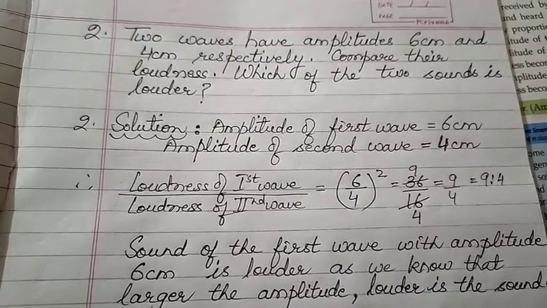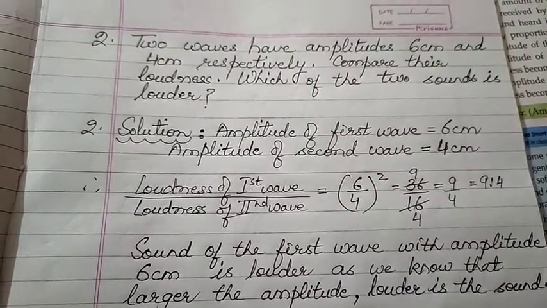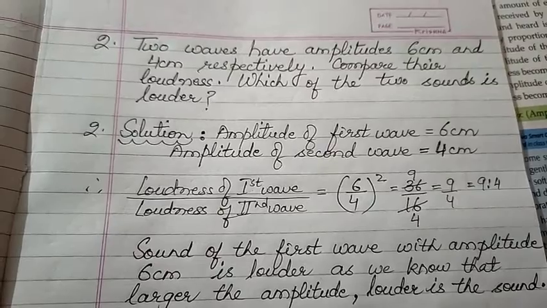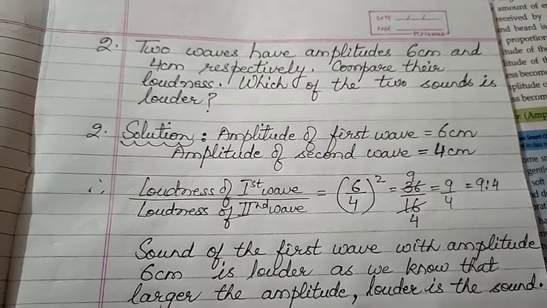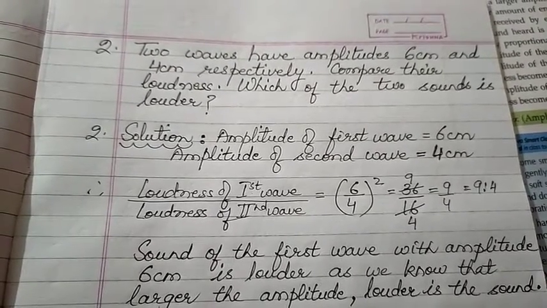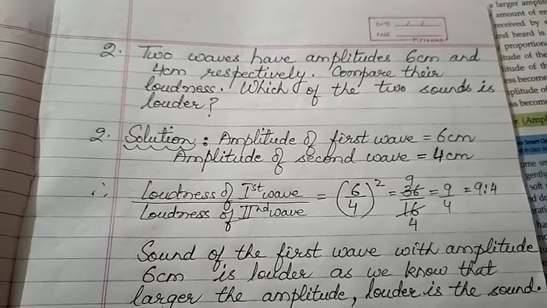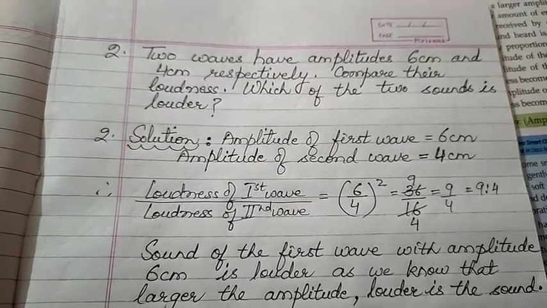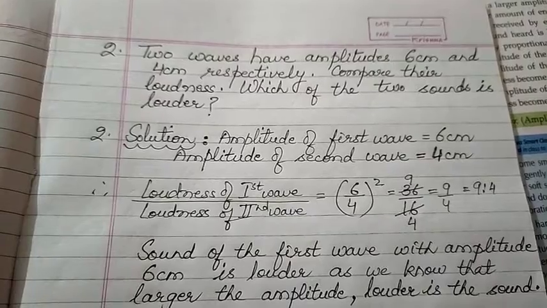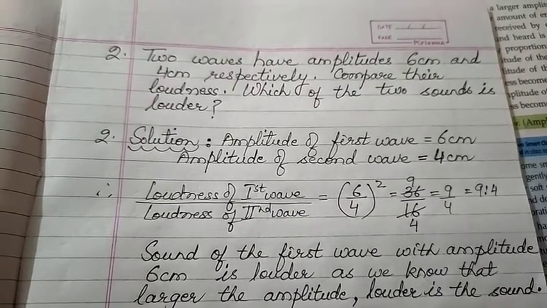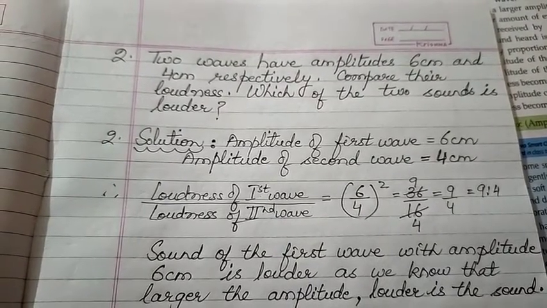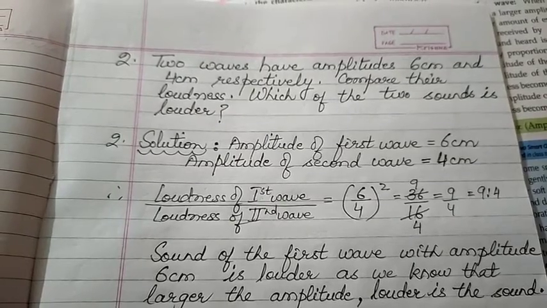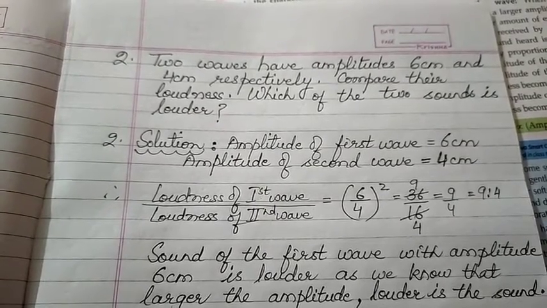Now next is: two waves have amplitude 6 cm and 4 cm respectively. Compare their loudness. Which of the two sounds is louder? So amplitude of first wave is 6 cm and of second wave is 4 cm, and we know that loudness equals the square of amplitude. So loudness of first wave upon loudness of second wave equals 6/4 whole square, that is 36/16.